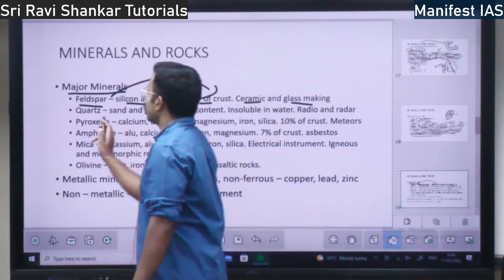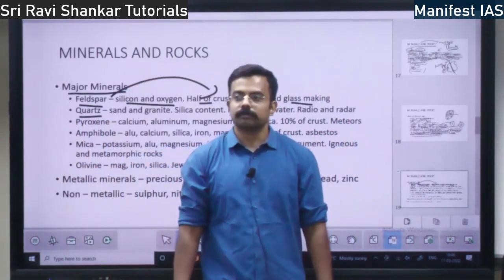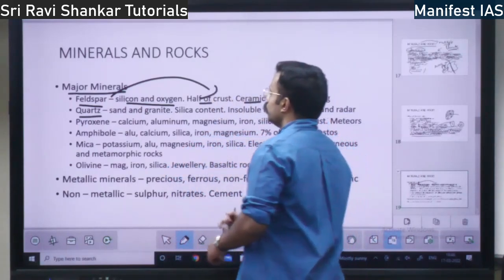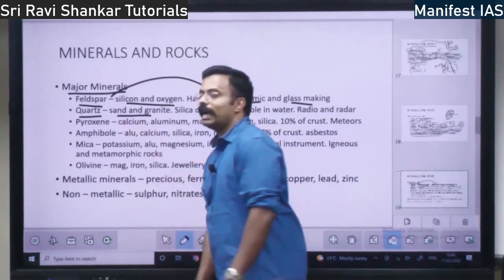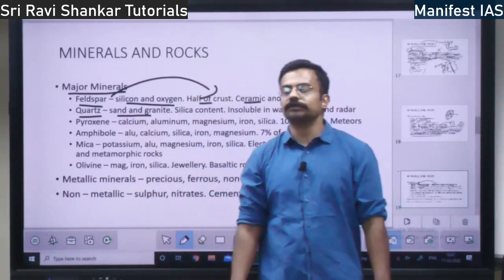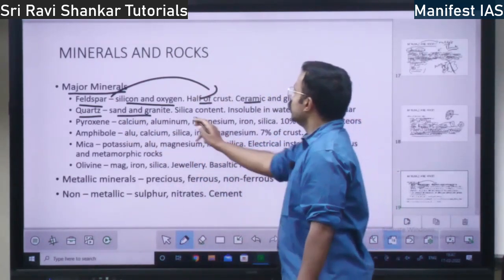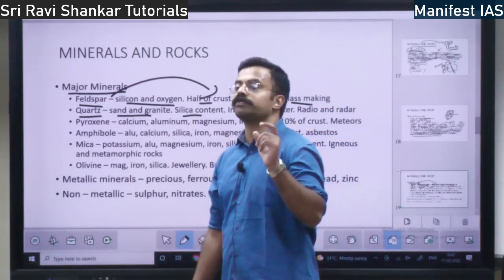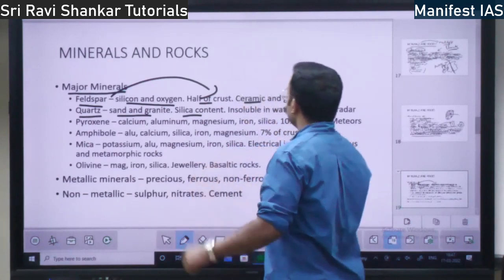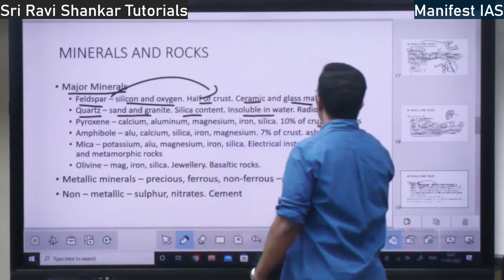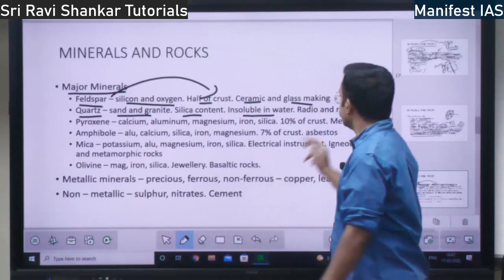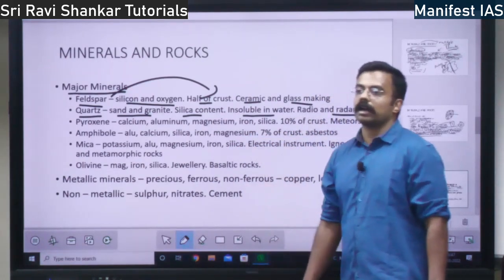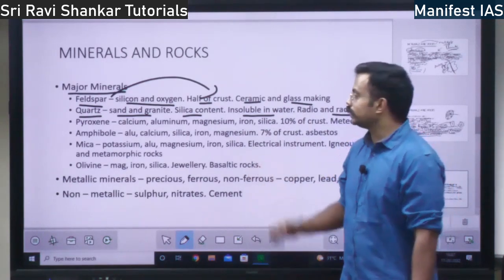Then you have quartz, not the watch company quartz. Quartz is a mineral. It is made up of sand and granite. The major content is silica. Quartz is made up of silica, right? So, it is insoluble in water. Where is quartz used? It is used in your radio and in your radar. Radio and radar, quartz is used.